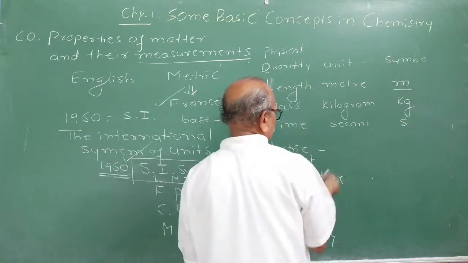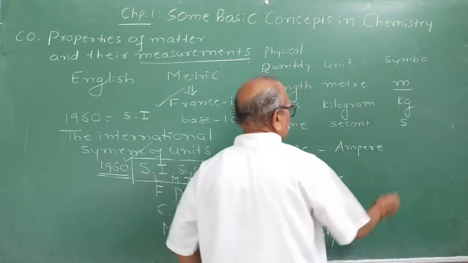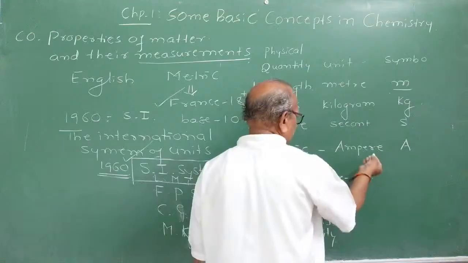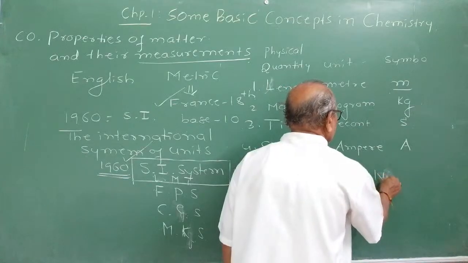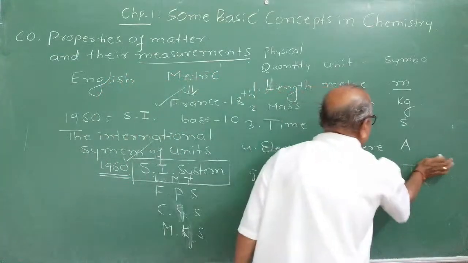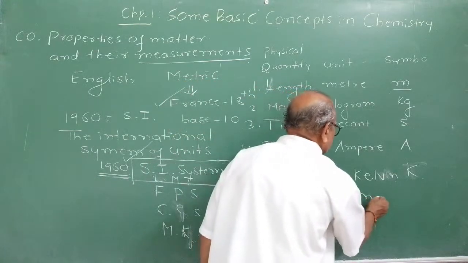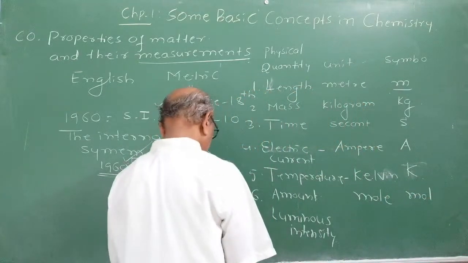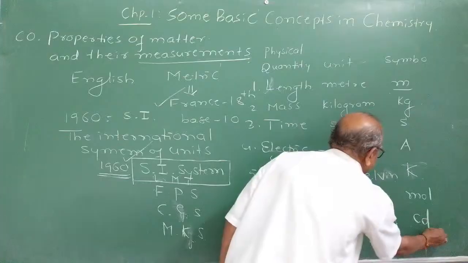And electric current, ampere, named in honor of a physicist who worked on electricity. The temperature in the SI system is in Kelvin, after Lord Kelvin, who invented the Kelvin scale. You are studying it in Charles law, gas laws, and its symbol is capital K. Amount of substance is expressed by mole, with symbol mol. And luminous intensity is expressed by candela, symbol cd.